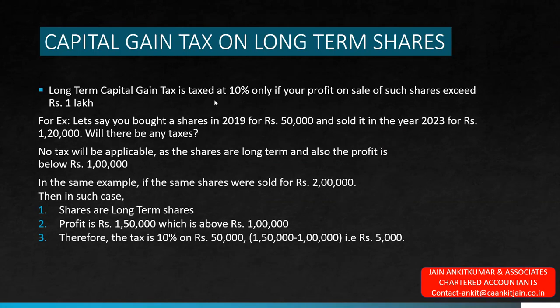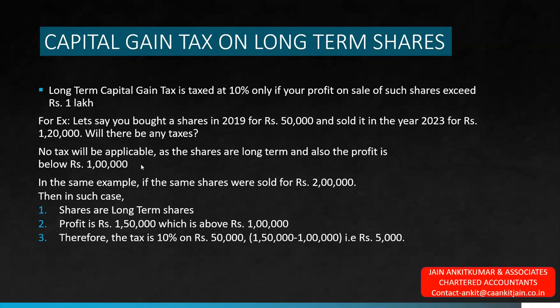The long-term capital gain tax is 10%, on profit over and above rupees 1 lakh. Let's say in 2019 you bought a share for rupees 50,000 and sold it in 2023 for rupees 1 lakh 20,000. Will there be any tax? The answer is no. The shares are held for more than 1 year, so it is long-term capital gain, and the profit of rupees 70,000 is less than 1 lakh rupees, so it will not be taxed.